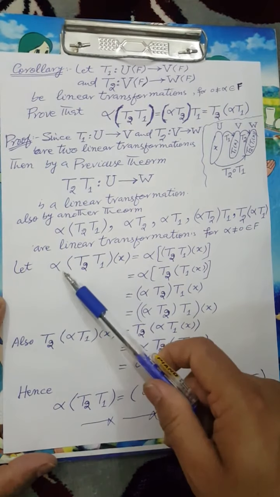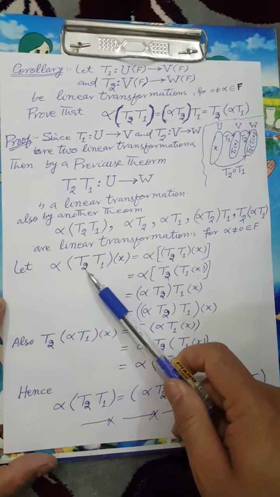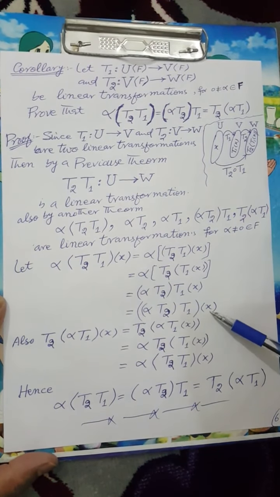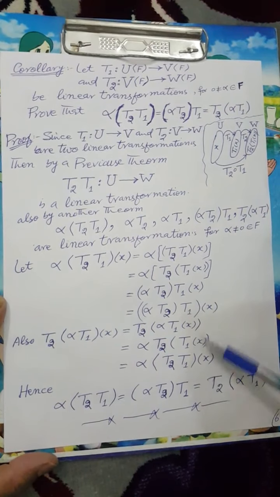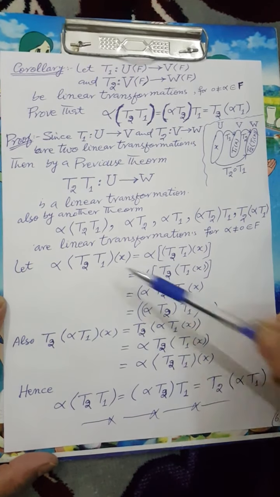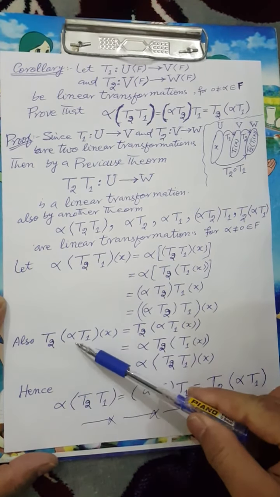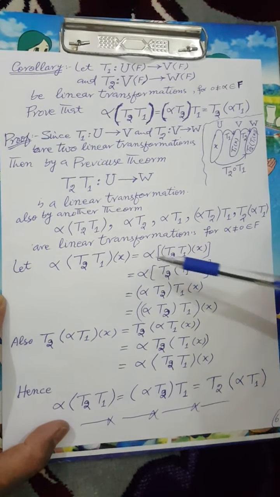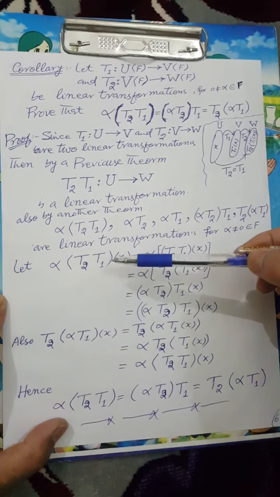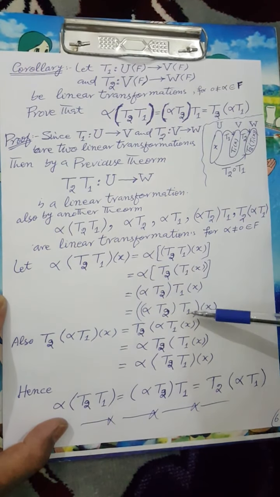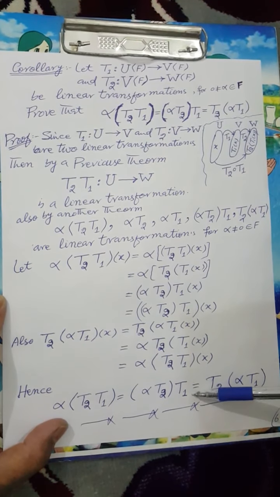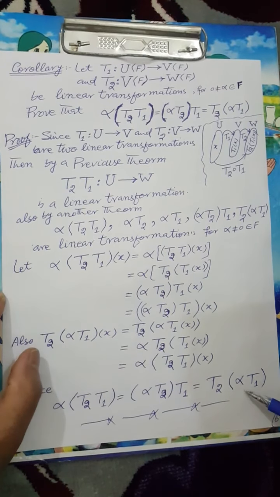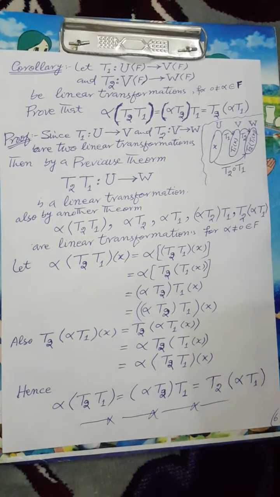That is, alpha multiplied by the composition T2 T1 is equal to alpha T2 T1 X, and this result is also equal to T2 composition alpha T1. That is, this result is equal to alpha T2 T1, and this result is also equal to T2 alpha T1, which is our required target.